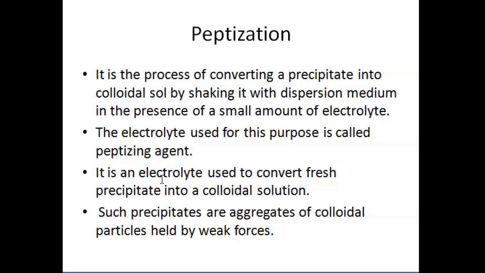So it is an electrolyte which is used to convert a fresh precipitate into a colloidal solution. Such precipitates are aggregates of colloidal particles held by weak forces. So it is a method which is used for the preparation of colloids.